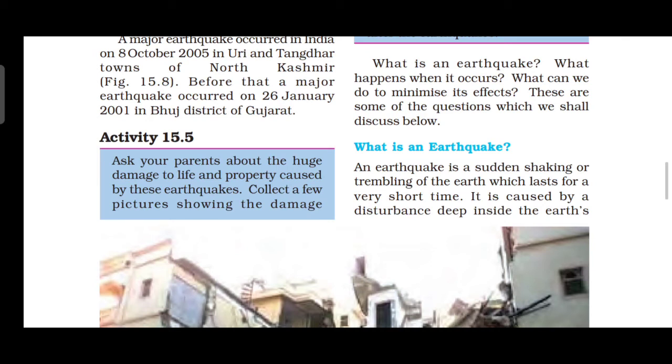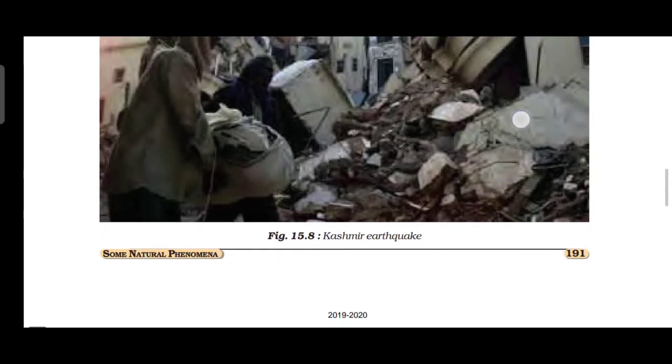Earthquakes can cause what? Floods, landslides, and also tsunamis. A major tsunami occurred in the Indian Ocean on 26 December 2004, right? All the coastal areas around the ocean also suffered huge loss in the tsunami, right?